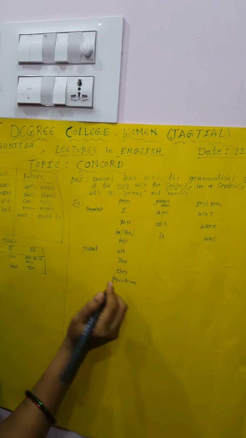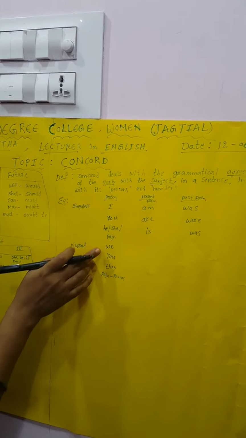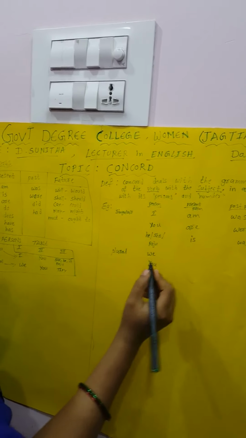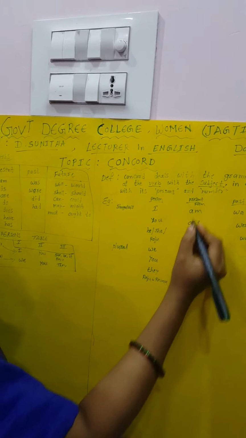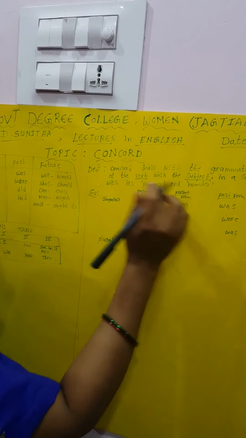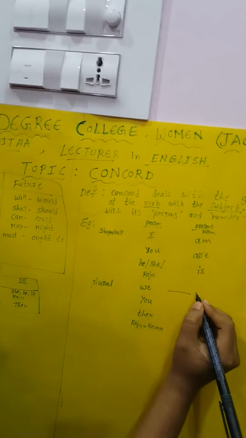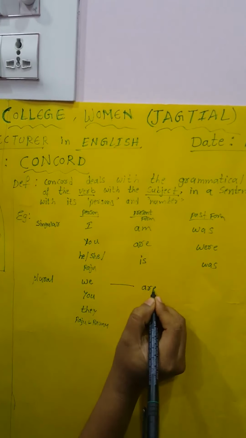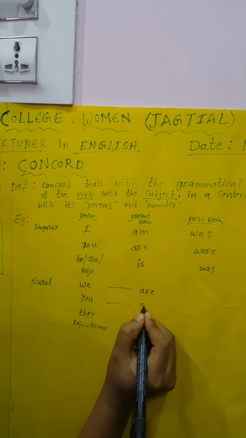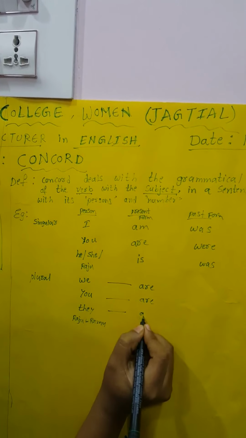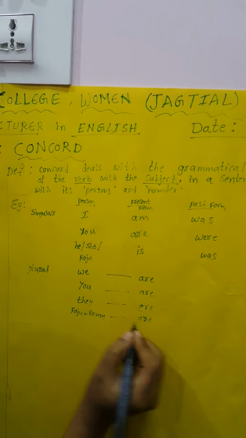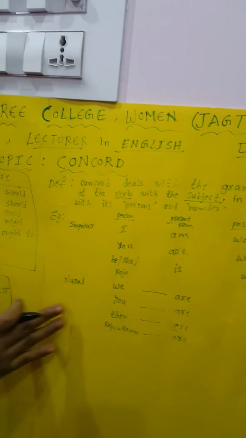So these are the plural forms of the persons: we, you, and they. And the helping verb, present form of the verb used here is are. We are, you are, they are, Raju and Ram are. All are in the plural form.